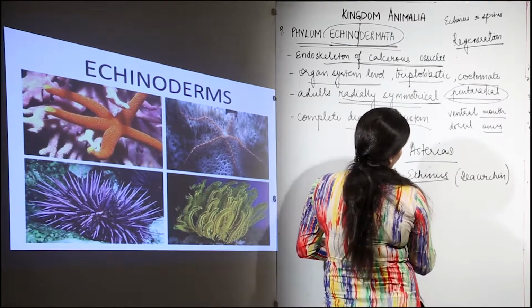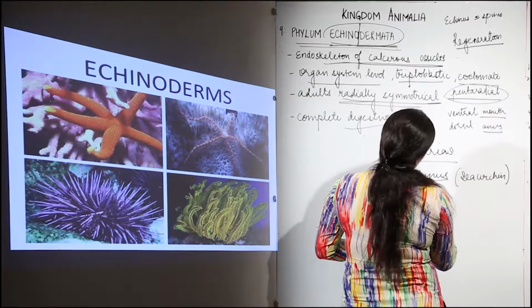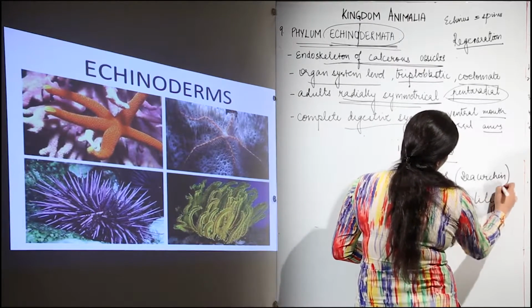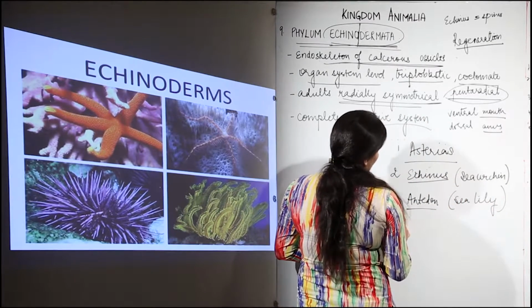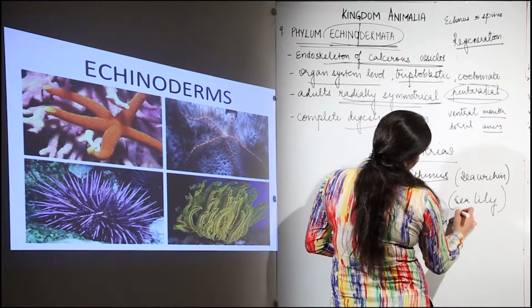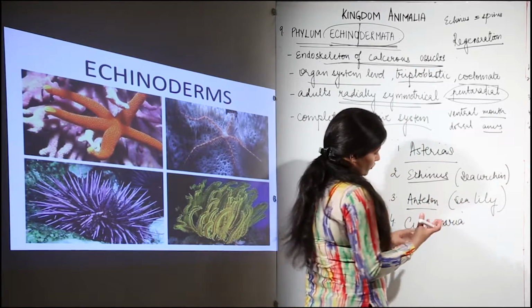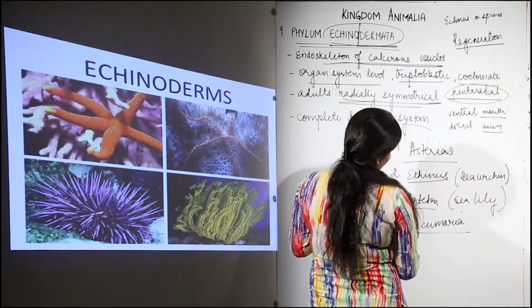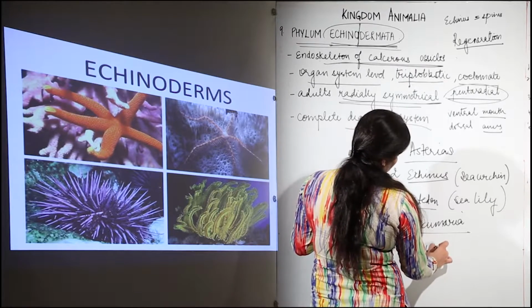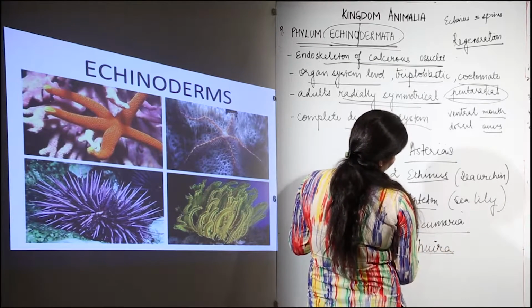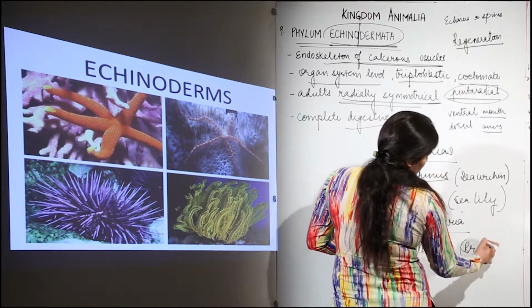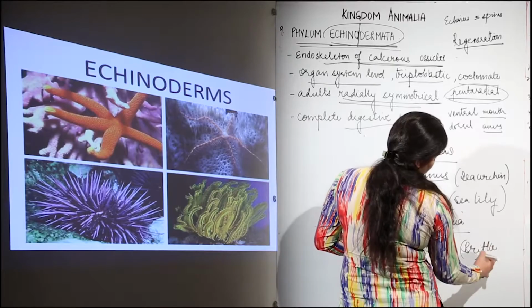Then we have Antedon, that is sea lily. All these are going to have spines on their body. Then we have Cucumaria, that is sea cucumber. Quite easy to learn this name if you get the common name. Cucumaria is sea cucumber. Then we have Ophiura, that is brittle star, the one shown over here. So the examples are here with us.